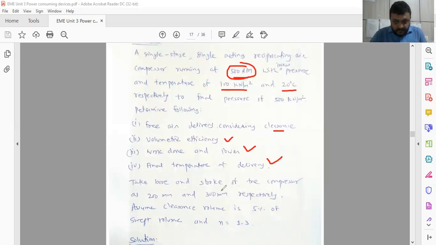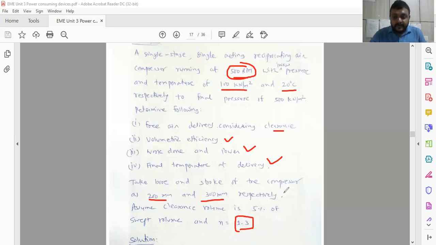Take the bore and stroke of the compressor, where bore means the diameter of the cylinder and stroke means the length of the cylinder. So volume V is equal to pi by 4 d square into L. This equation may be used. And the clearance volume is 5% of the swept volume. You have to take a polytropic process where n is equal to 1.3. So the clearance volume is 5% of the swept volume.